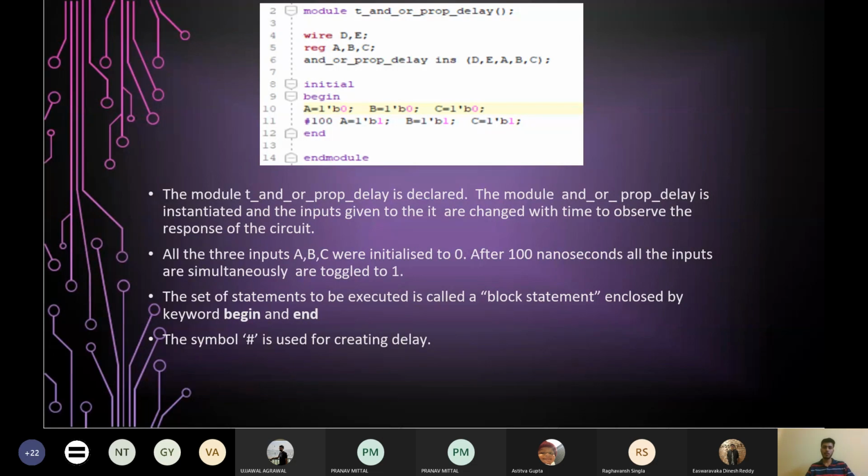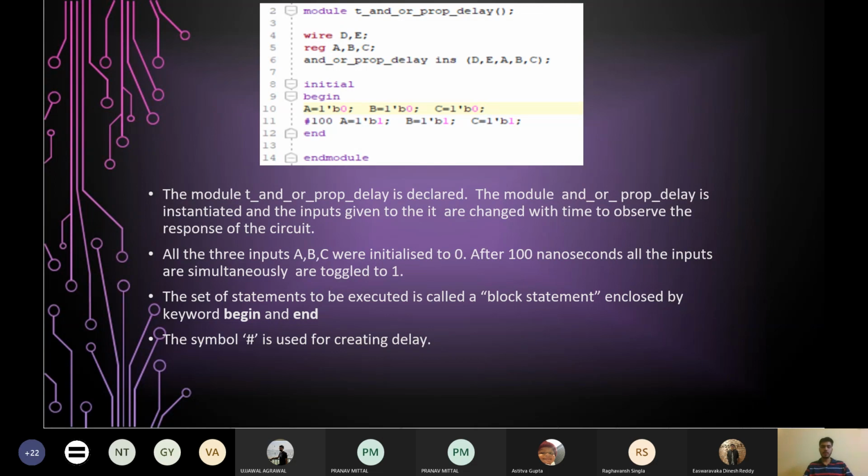It pauses the simulation for the time specified by the value. So after 100 seconds, not the circuit actually, what we mean is that the values of A, B, C will remain 0, 0, 0 for the initial 100 seconds. And then after 100 seconds, these values will be changed to 1. Pretty clear, I guess. And then we just write the end keyword signifying that the block is closed.